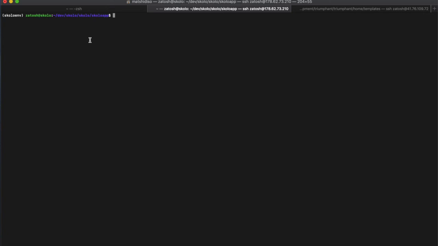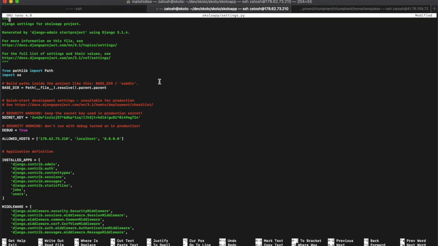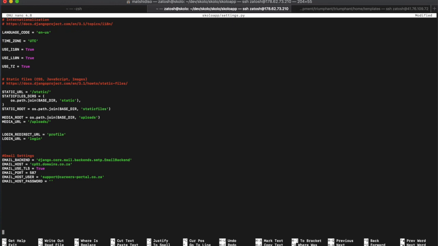Okay, so when you get here, you need to go into your settings.py file. Inside our settings.py file, you need to go to the bottom of the file. That's the first step.